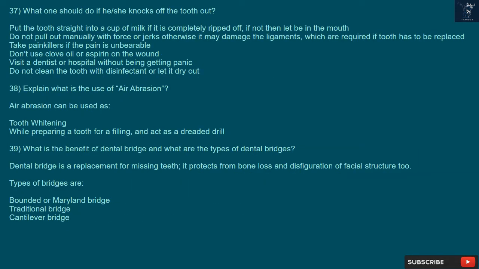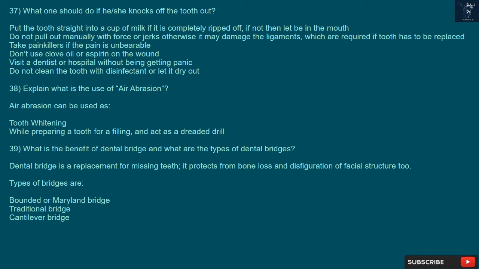37. What should one do if she knocks a tooth out? Put the tooth straight into a cup of milk if it is completely ripped off. If not, then let it be in the mouth. Do not pull it out manually with force or jerks, otherwise it may damage the ligaments, which are required if the tooth has to be replaced. Take painkillers if the pain is unbearable. Don't use clove oil or aspirin on the wound. Visit a dentist or hospital without panicking. Do not clean the tooth with disinfectant or let it dry out.